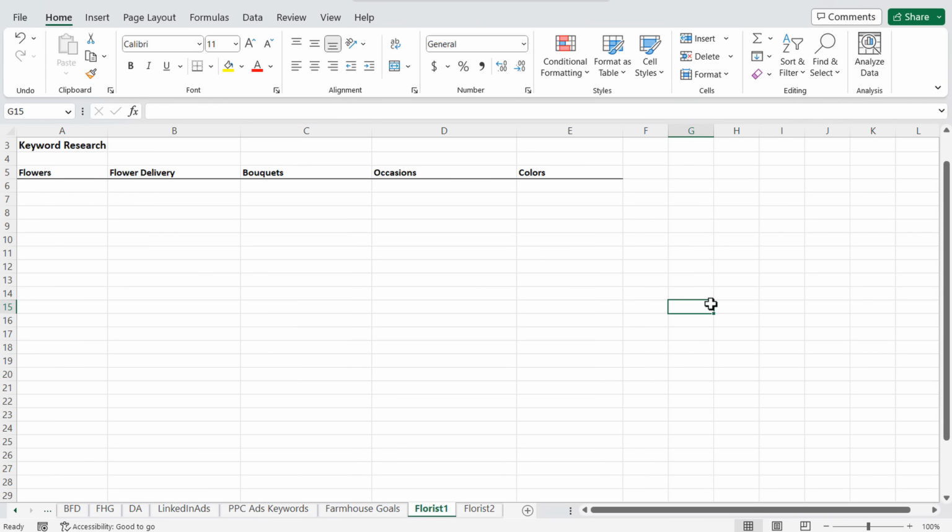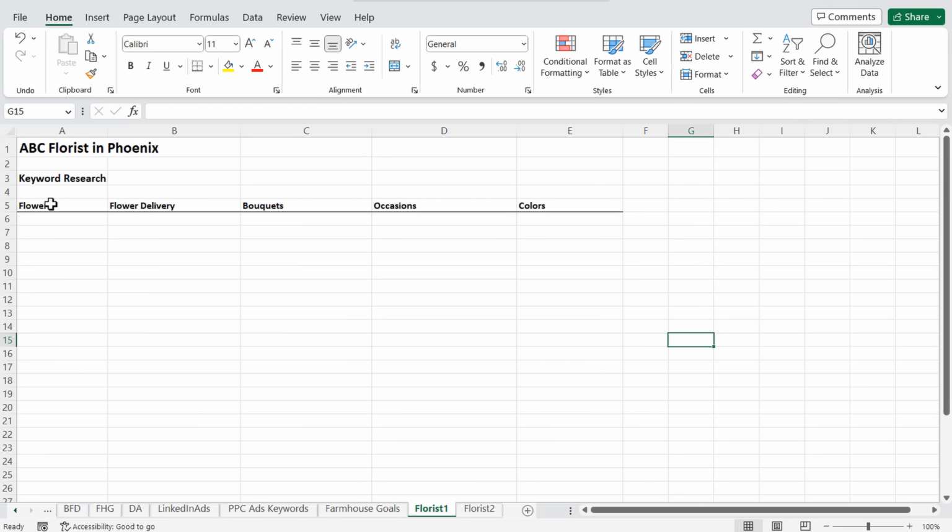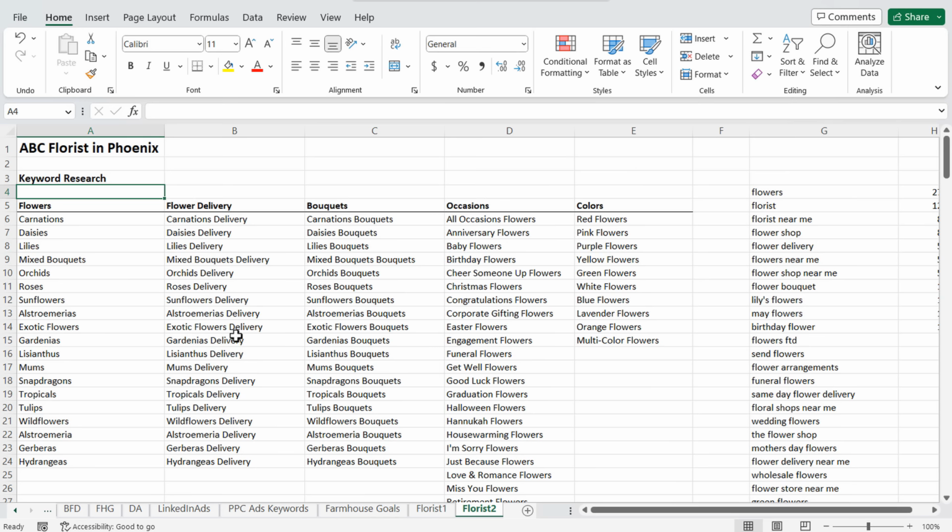So if someone's looking for white flowers or red flowers or whatever it may be, we can make sure that we have a page on our website to show that, using just some of these different categories here. So just using flower delivery, bouquets, occasions, colors, what I was able to do is come up with this. So let's say these are all the flowers I'm offering at my florist in Phoenix. I want people to know they can shop directly at my flower shop.